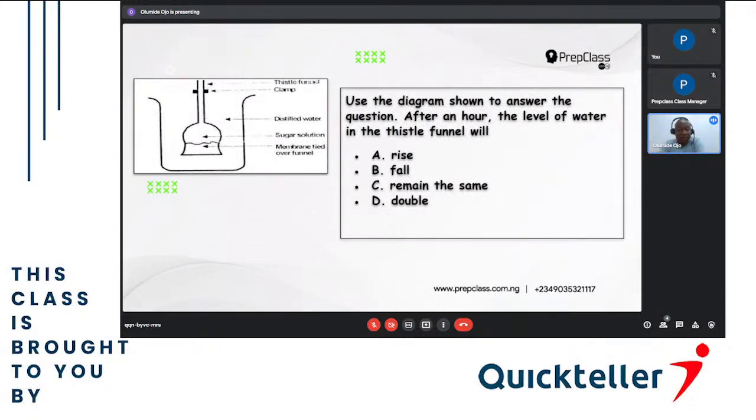Now, the reason why you can't pick D, double, is that you can't actually see the rate of the movement of the water either in or out, or the level of the water that is in or out. So you can't say it is double or triple or quadruple. So the only option that you can choose is what? A. So the answer is A. Let's move to the next question, please.